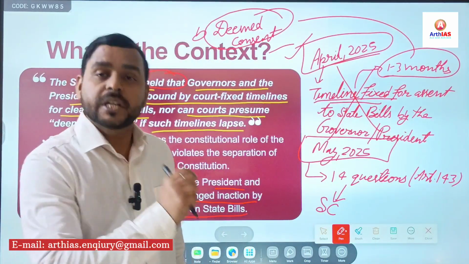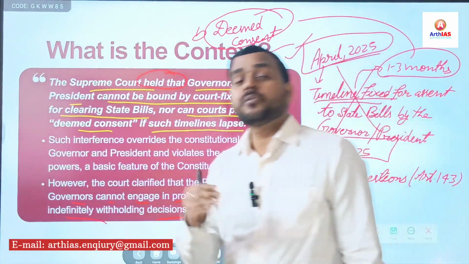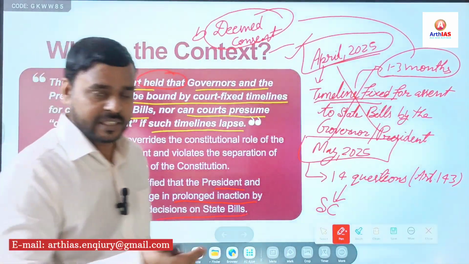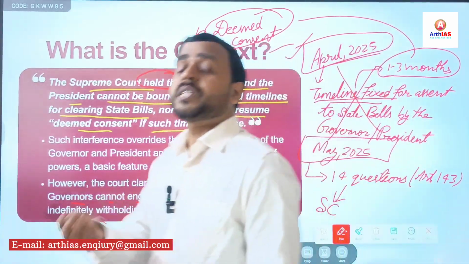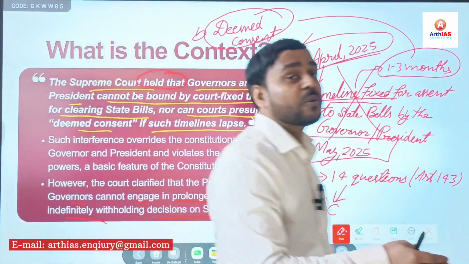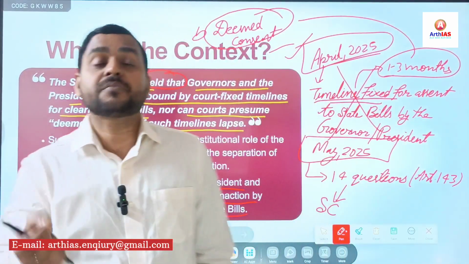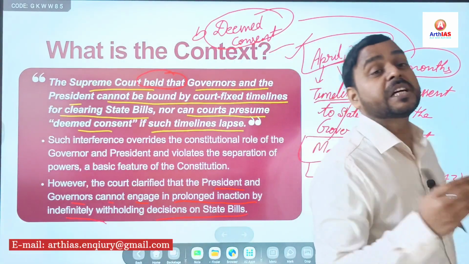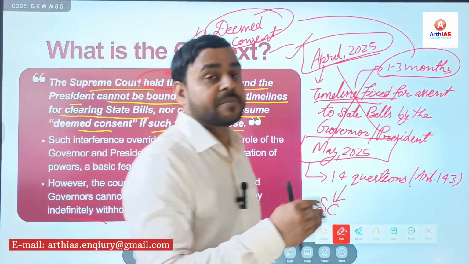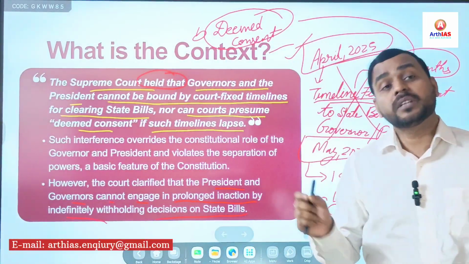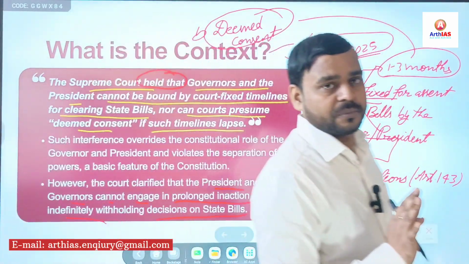See, Article 200 does not mention a timeline. When Article 200 does not mention a fixed timeline, how could the Supreme Court fix one? And if it fixes a timeline, it will be considered a violation of the concept of separation of power, and separation of power is a basic feature of the Indian Constitution, right? So this is the issue.